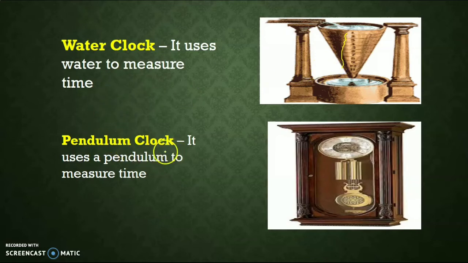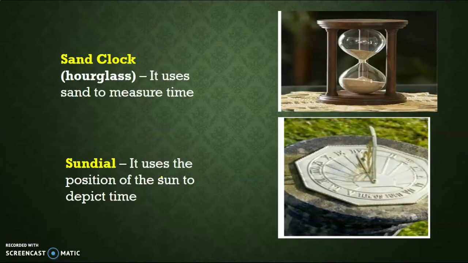Next is the pendulum clock. All of you have seen this pendulum clock. Generally this pendulum clock is used to measure the time inside our houses, schools or any type of building. This is the sand clock, you can make it by yourself, because many students are very eager to make a sand clock using this model. Next is the sundial. It uses the position of the sun to depict the time. This is a very easy way to calculate the time.